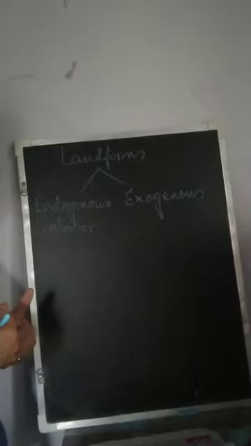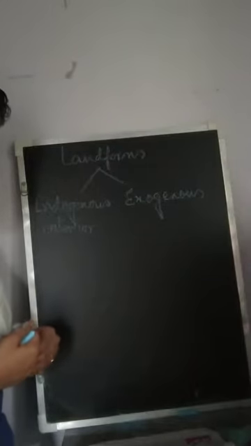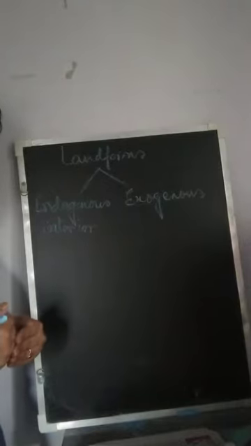So on the basis of heights, appearances and features, we have divided the landforms as mountains, plateaus and plains. Today we will learn about the highest level of landform on the surface of the earth, that is the mountains. Now what are mountains? A mountain in your book has been defined as a landform that is of great altitude, more than 1000 meters from the sea. So those landforms which are above 1000 meters from the sea level are termed as mountains.